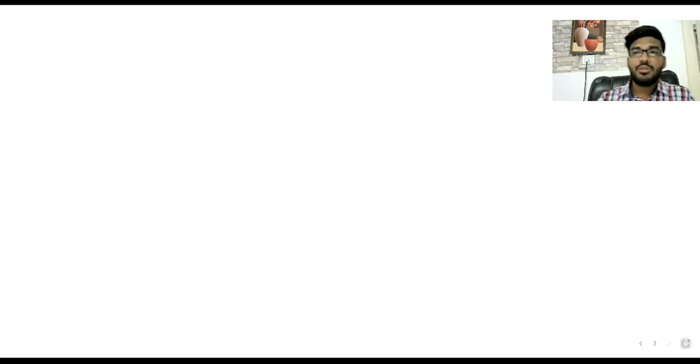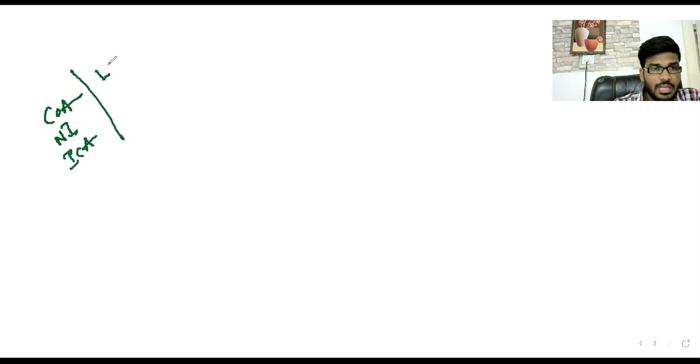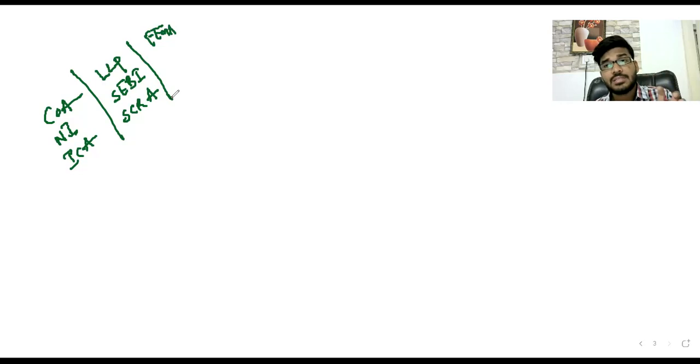As students of law, whenever we are reading any act, whether the Companies Act, the Negotiable Instruments Act, the Indian Contract Act, the Limited Liability Partnership Act, the SEBI Act, the Securities Contracts Regulation Act, or the Foreign Exchange Management Act, whatever the act, I want to know the minimum basics of how to study the law.